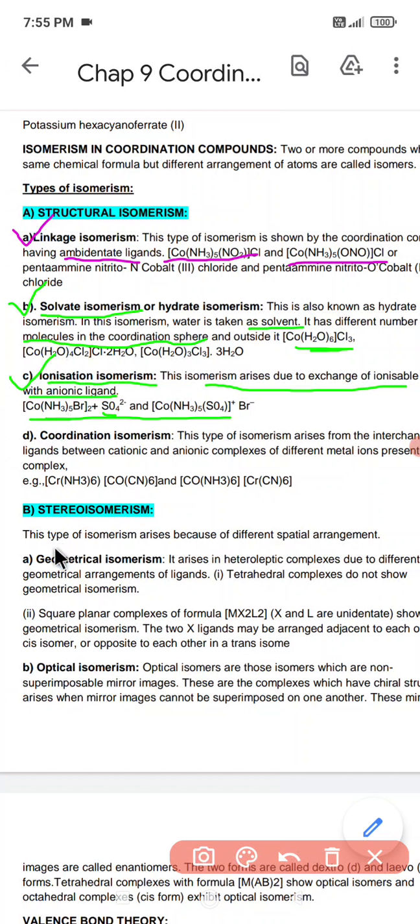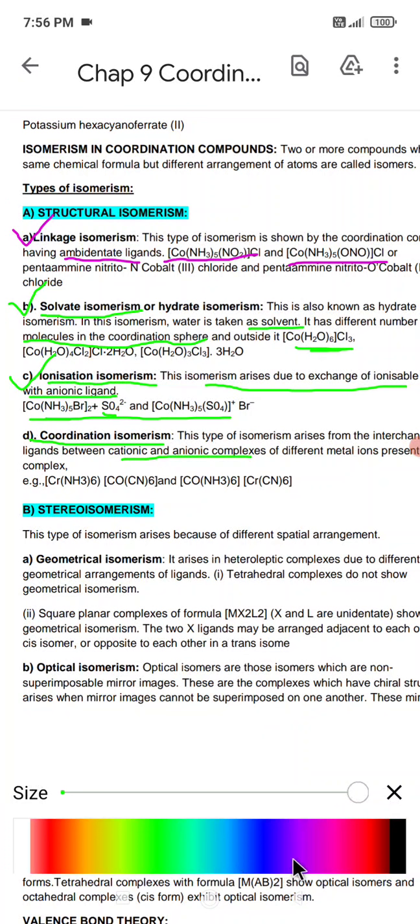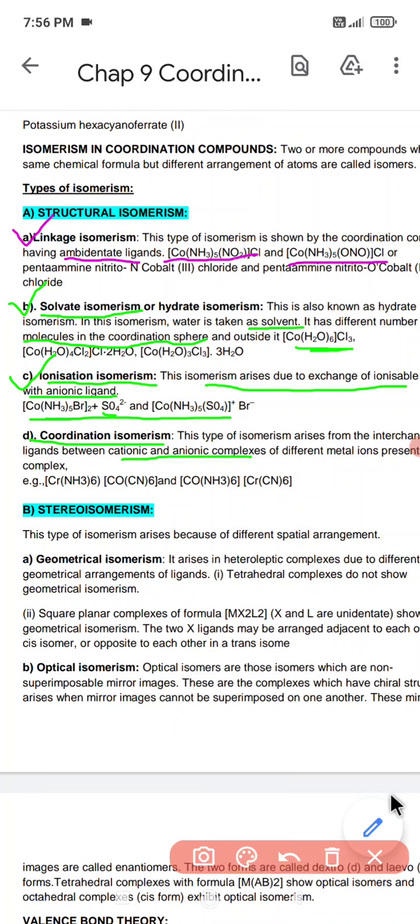After that we have coordination isomerism. What is coordination isomerism? This type of isomerism arises from the interchange of ligands between the cationic and anionic complex. So just remember, in this type of coordination compound which we encounter over here, both the cation as well as the anion actually exist in the coordination sphere. As you can see in the first example, we have chromium.